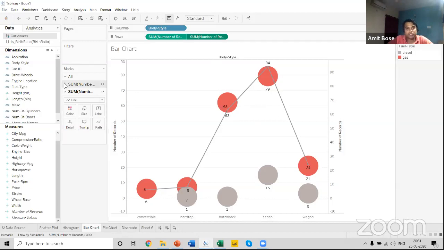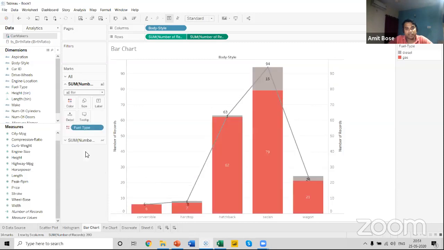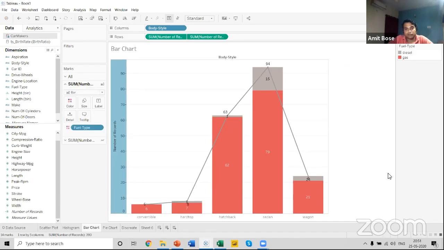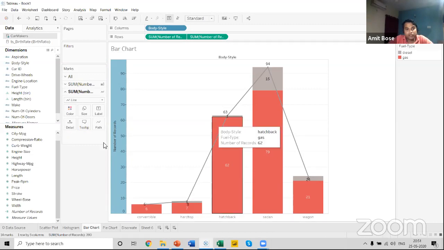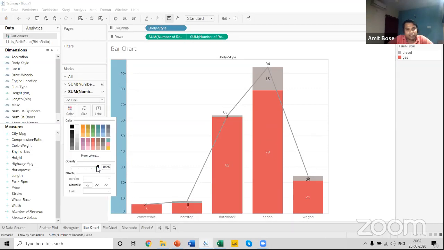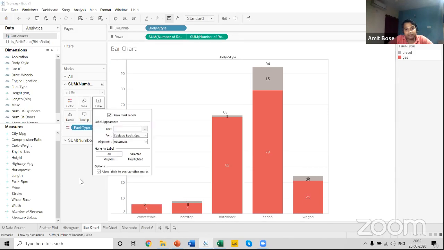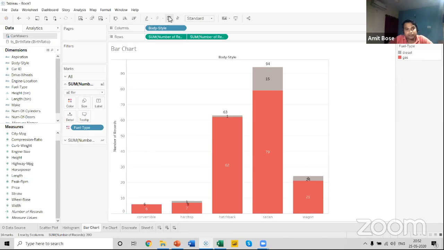But we have an option to change this chart, right? You can go back over here and you can again select a bar graph. You can synchronize the axis. Or you can just choose to remove one of the axes. So what you can see is that I have brought the total in the middle of each of the charts. And what I can do, in order to remove this line, click on this bar and you can just decrease the opacity. And you can see that I have removed the lines, and now I have totals of each and every bar graph that is over here.